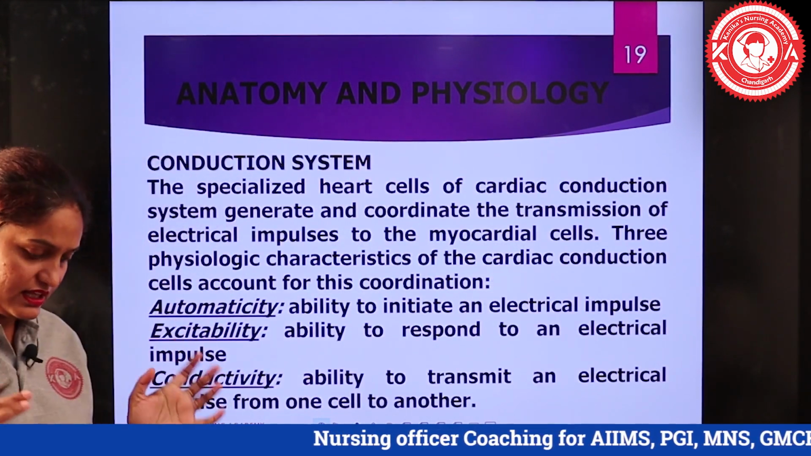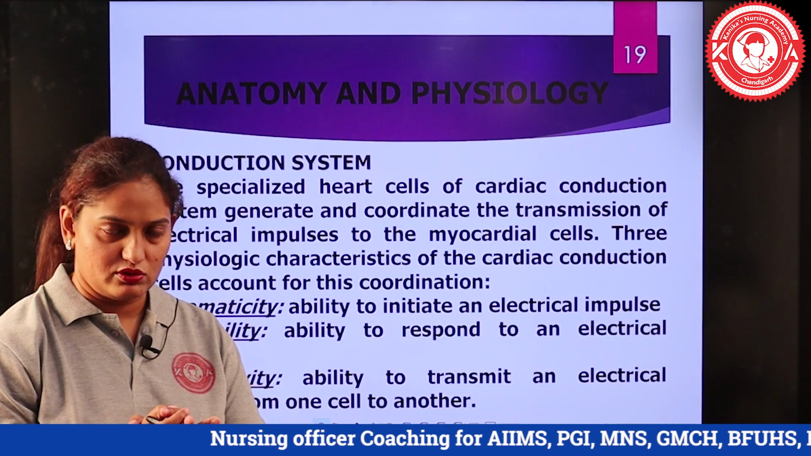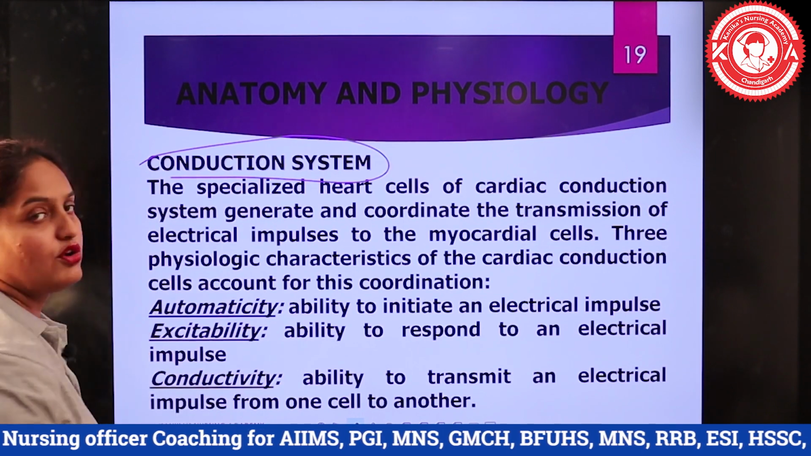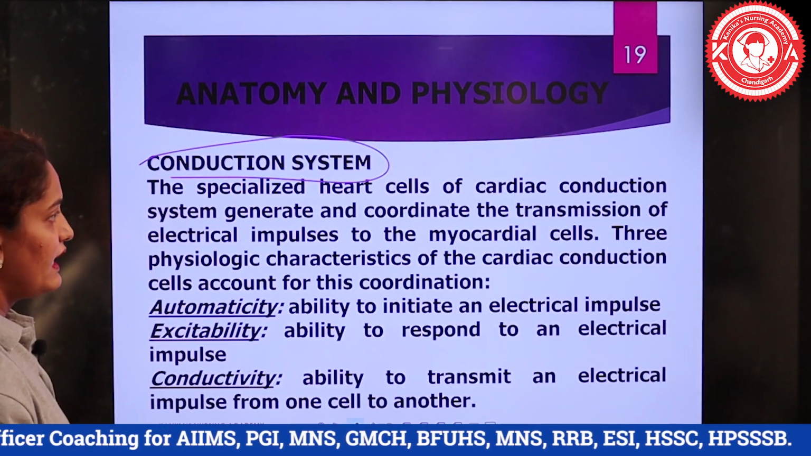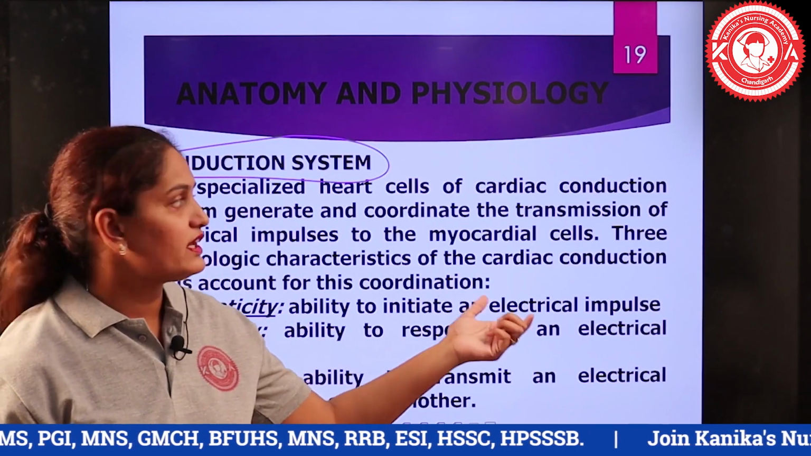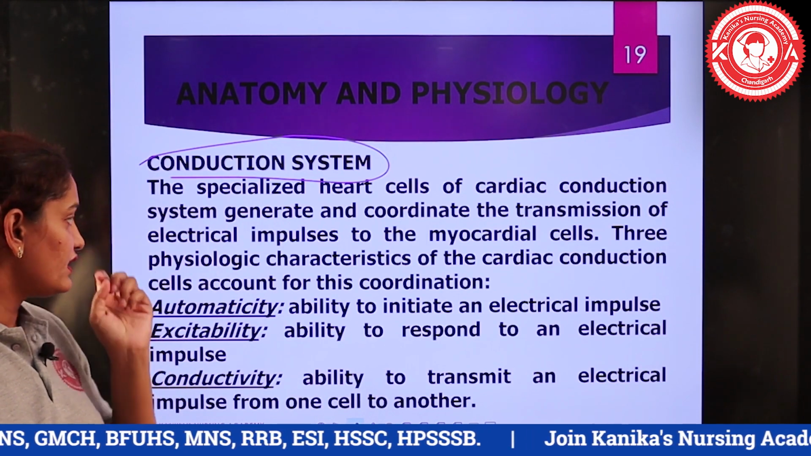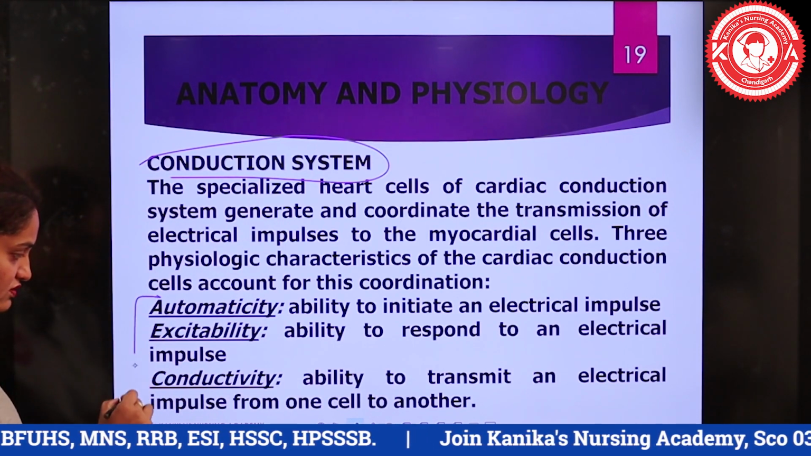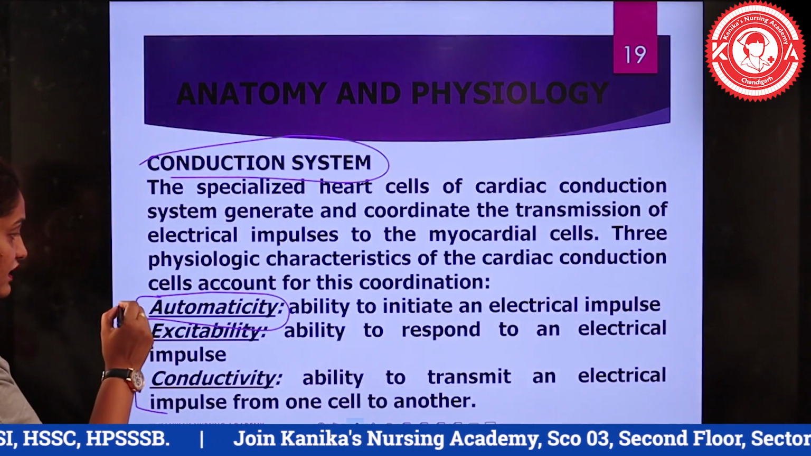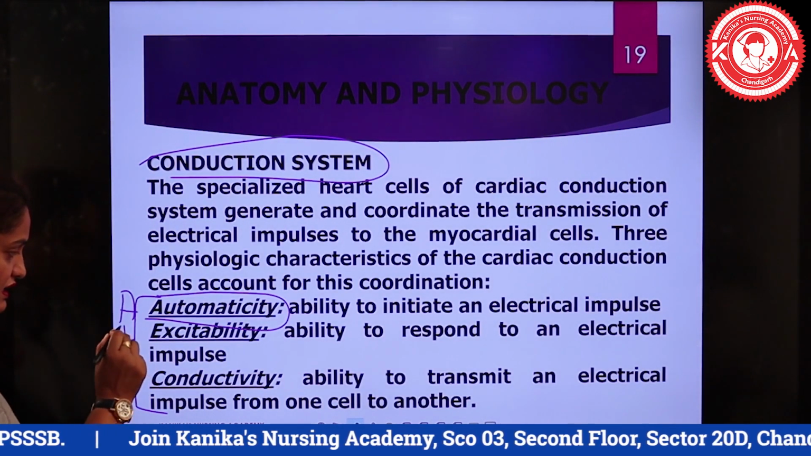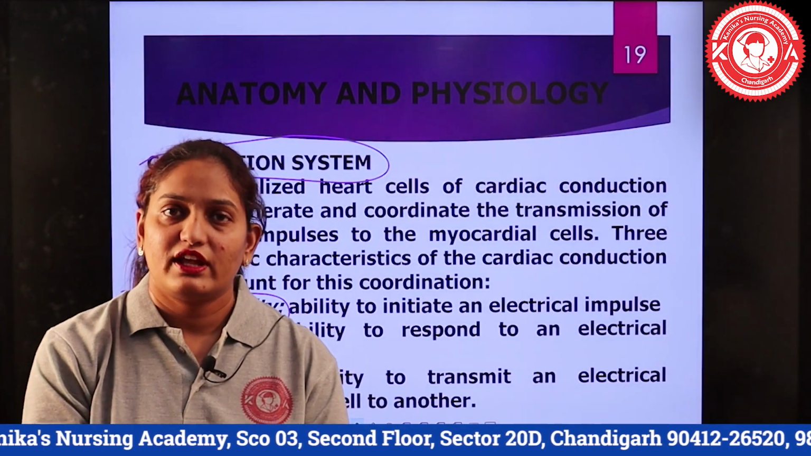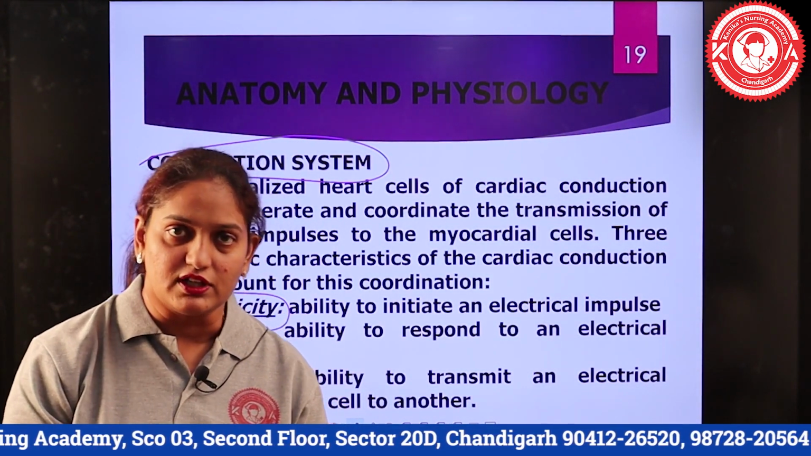So till now we have seen the flow of blood through the heart. The cardiac conduction system is closely related to this flow of blood, and the specialized heart cells of cardiac conduction generate and coordinate the transmission of electrical impulses to the myocardial cells. I was just talking about the three properties of the cardiac muscles, which we can easily remember by the mnemonic A, E, C, where A stands for automaticity, E stands for excitability, and C stands for conductivity.